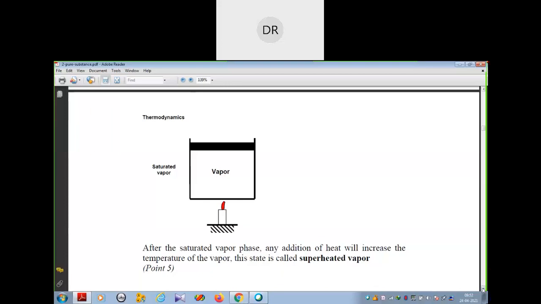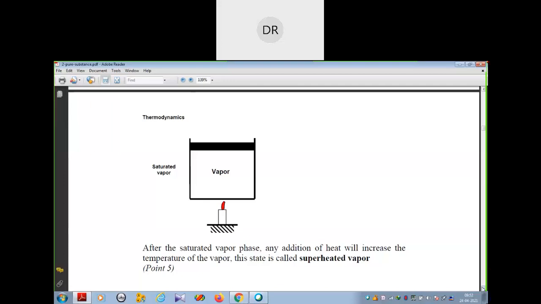That means after the saturated vapor phase, if we add any extra amount of heat, then the temperature of the vapor will be increased, and that is called superheated vapor. That is very high heat vapor.